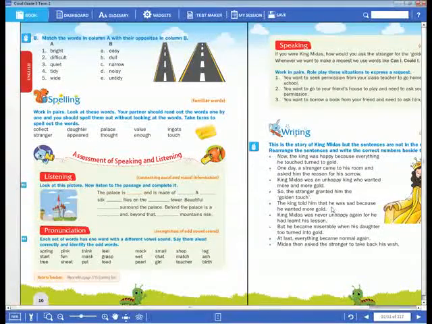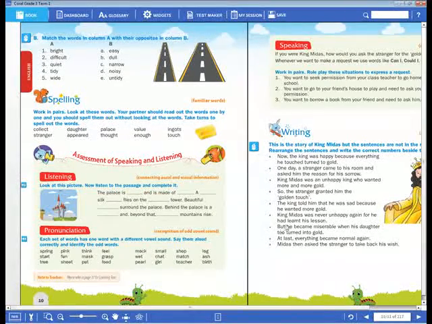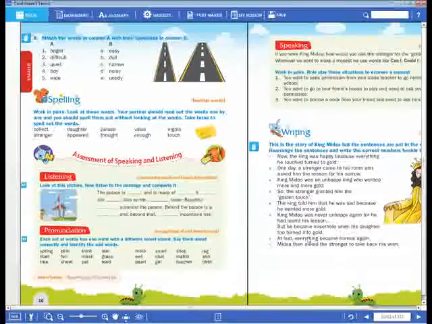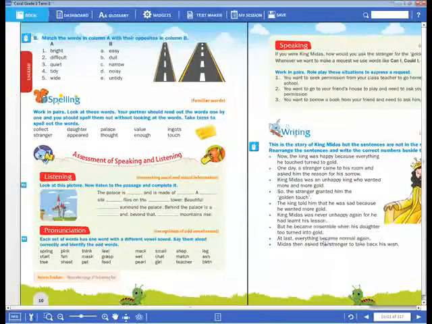The king told him that he was sad because he wanted more gold. King Midas was never unhappy again, for he had learnt his lesson. But he became miserable when his daughter too turned into gold. At last, everything became normal again. Midas then asked the stranger to take back his wish.